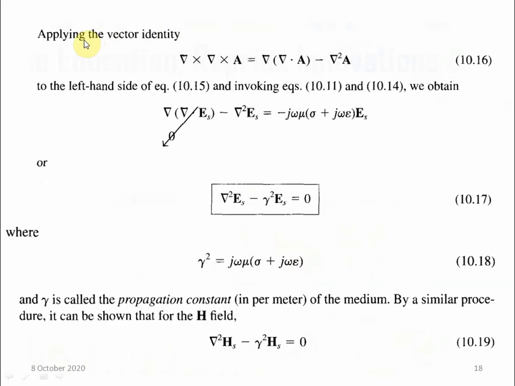Now let us apply a vector identity. Del cross del cross A is equal to del times del dot A minus del square A. This is a vector identity for any vector A, the triple vector product actually. Del cross del cross A can be written as del of del dot A minus del square A. Now we apply this identity.